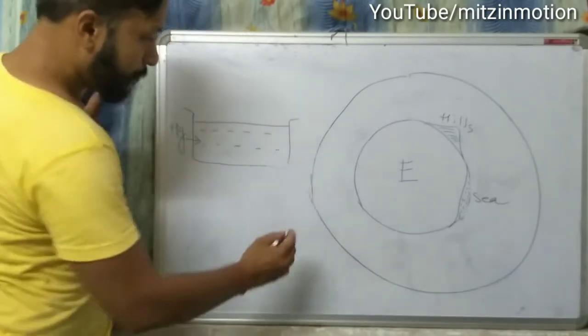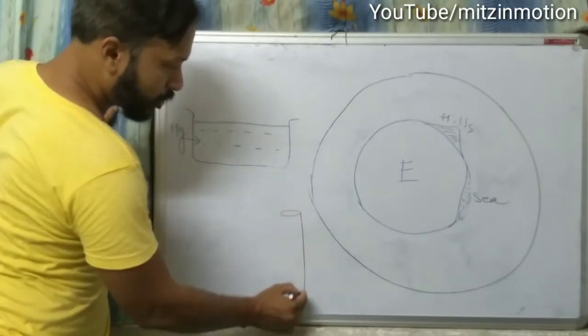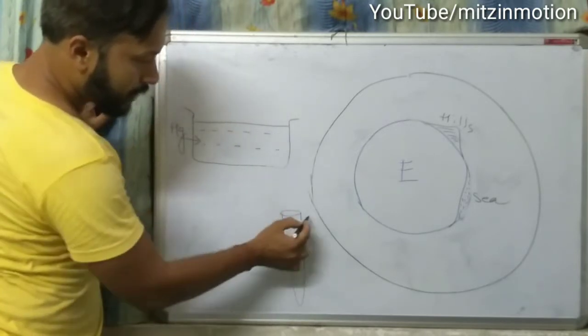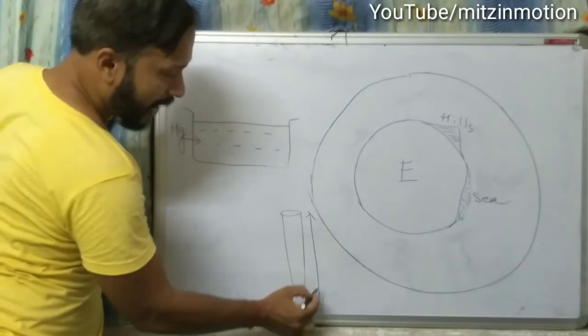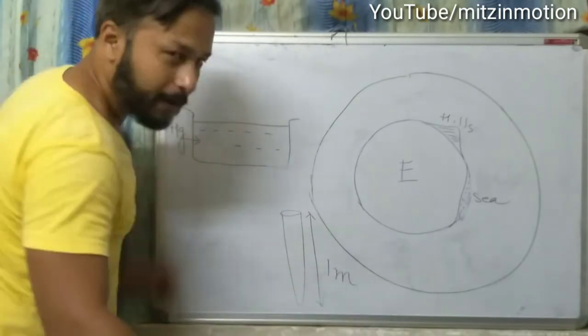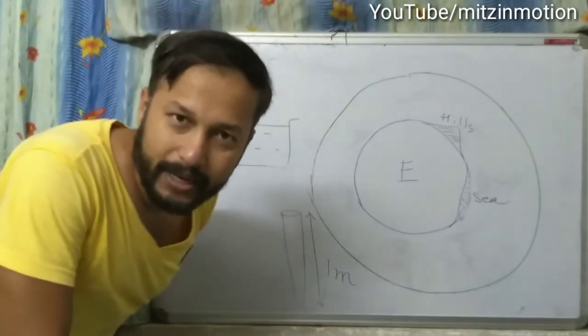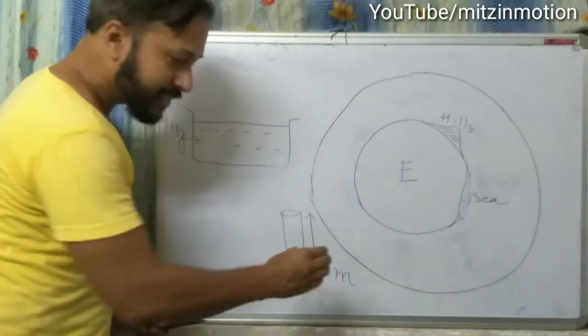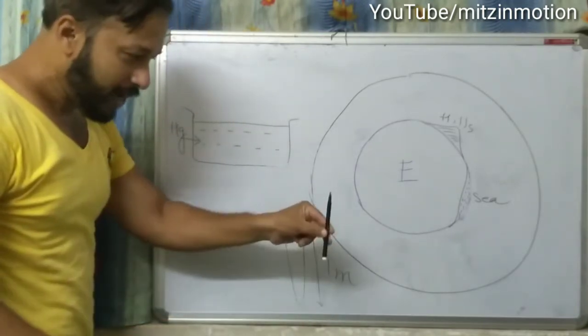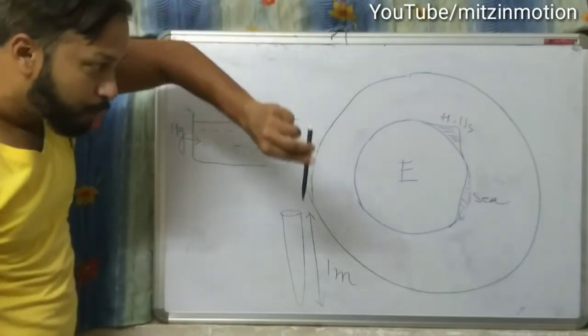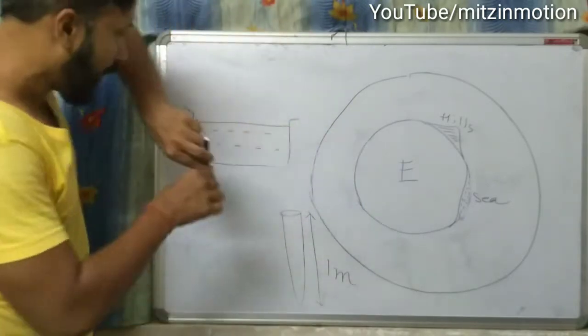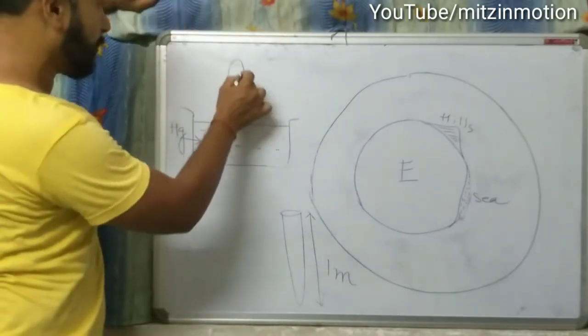Understood? The long test tube whose height is around 1 meter, that is 100 centimeter. So we will take this test tube and immerse it this way.